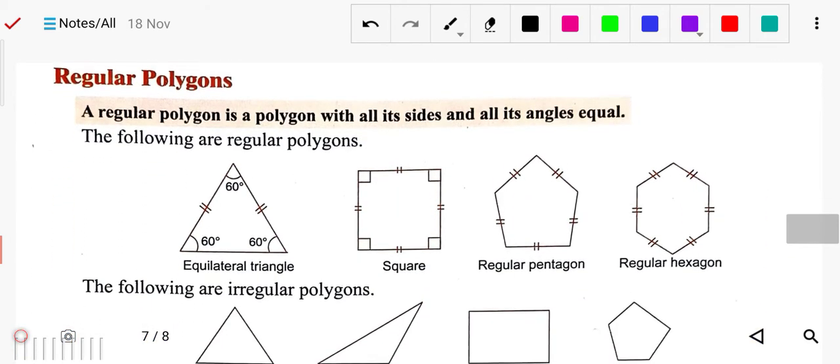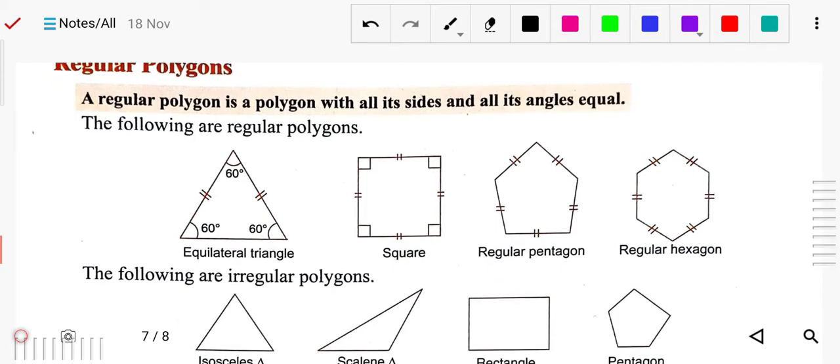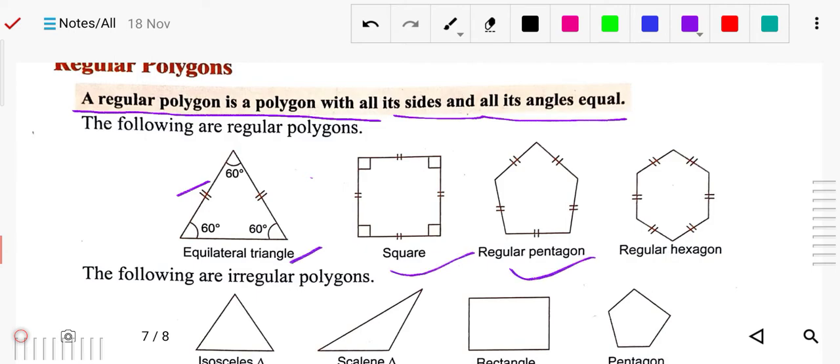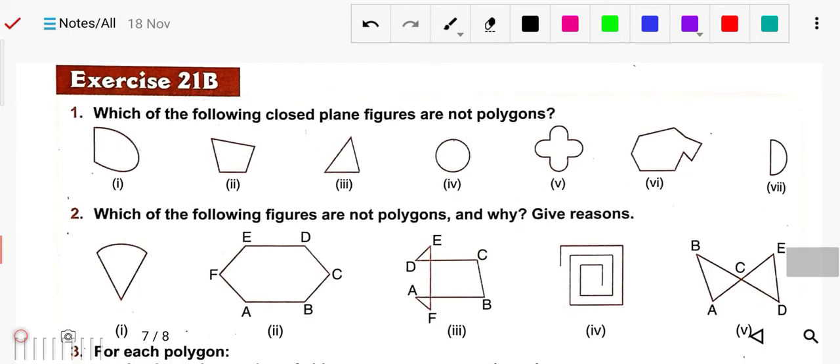First, a regular polygon. A regular polygon is a polygon in which all sides and all angles are equal. That is the regular polygon. You can see all sides are equal and all angles are equal, like the equilateral triangle, square, regular pentagon, regular hexagon. These are the polygons that we call regular polygons, whose all sides are equal as well as all angles.